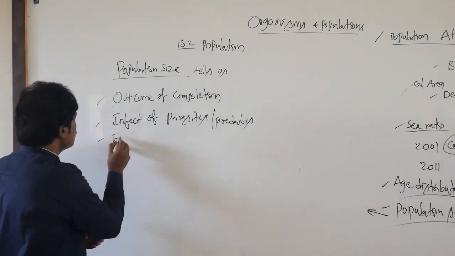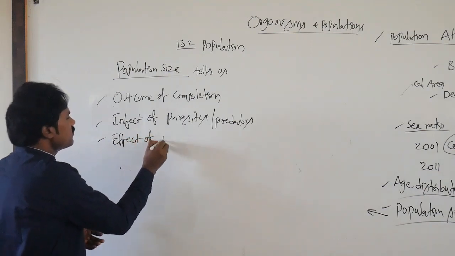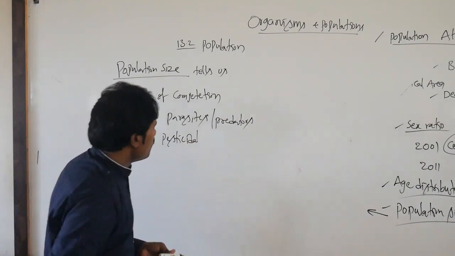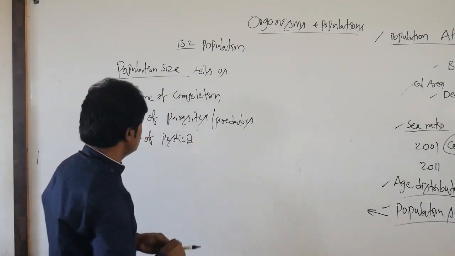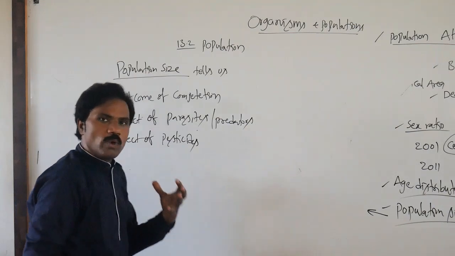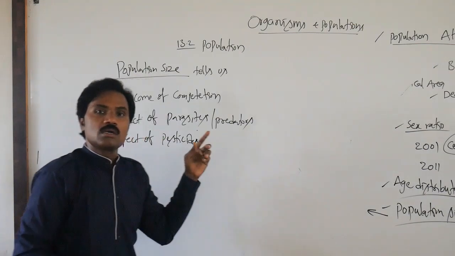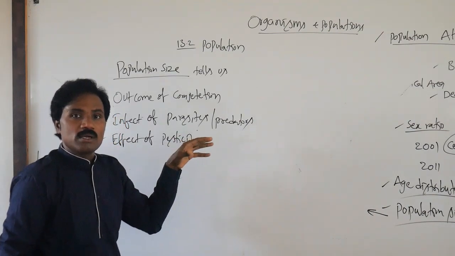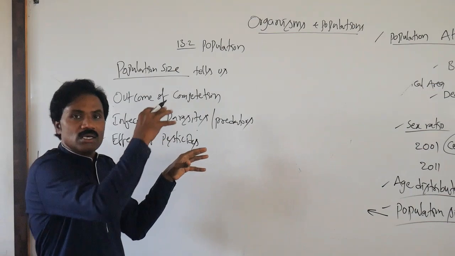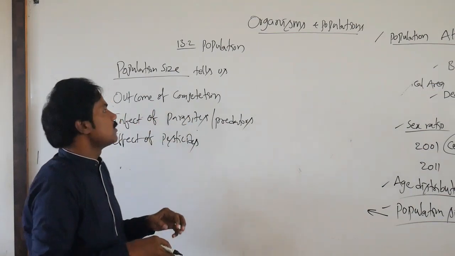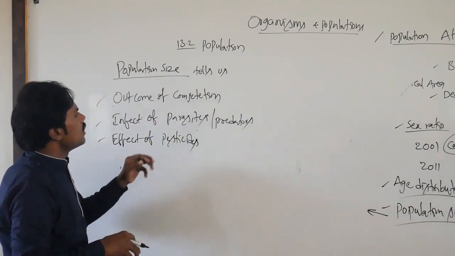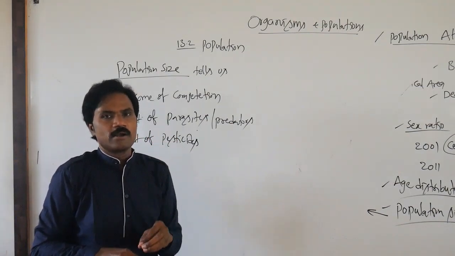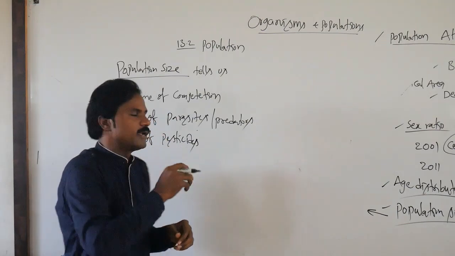Similarly, the effect of pesticides. If it resists pesticides, that is also an important characteristic affecting the size of the individuals in a population. Another very important factor is the specific habitat, that means the status of the habitat.